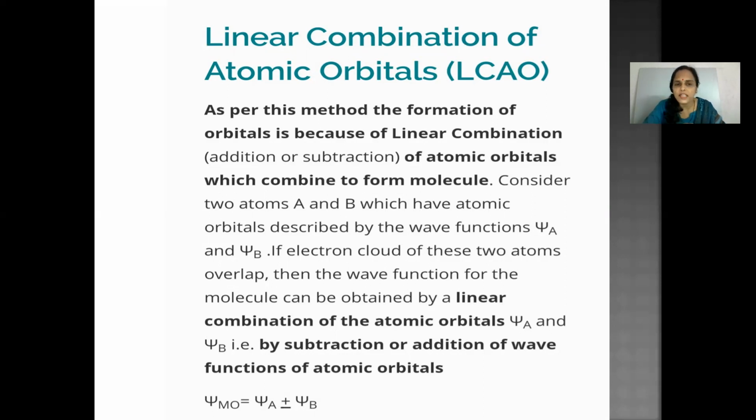Consider two atoms A and B which have atomic orbitals described by the wave functions psi A and psi B. If the electron clouds of these two atoms overlap, then the wave function for the molecule can be obtained by a linear combination of atomic orbitals psi A and psi B, that is, by subtraction or addition of wave functions of atomic orbitals. So psi of molecular orbital is equal to psi A plus or minus psi B.